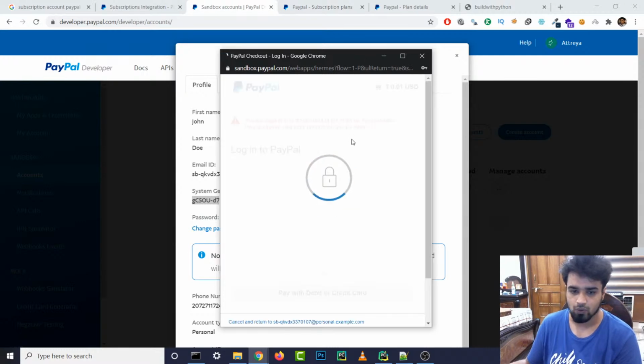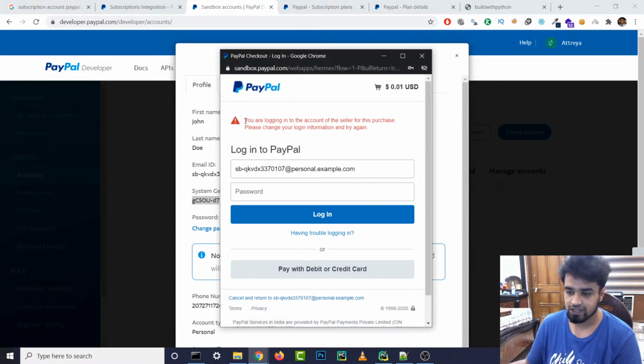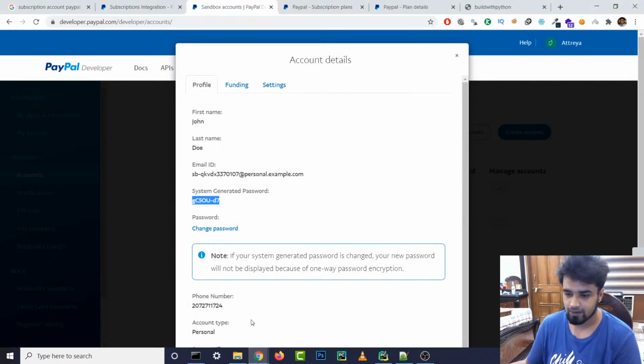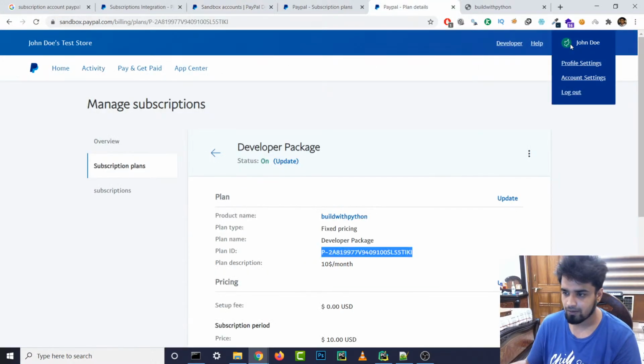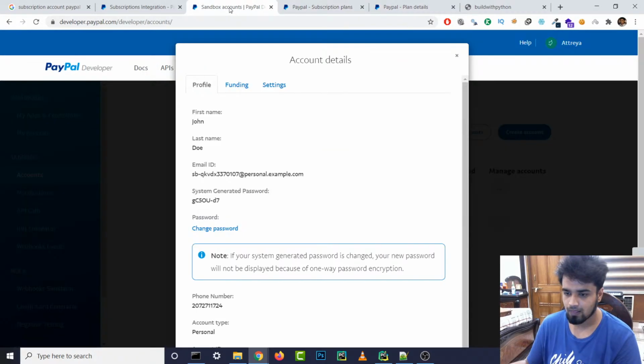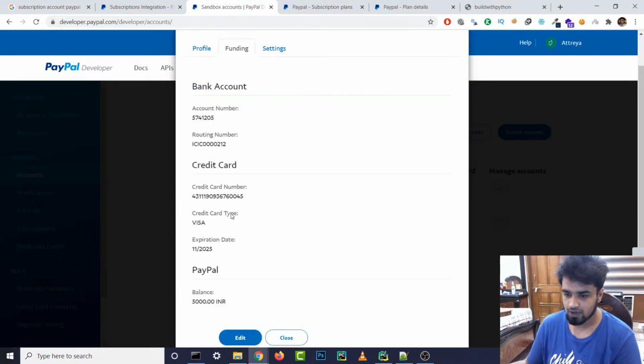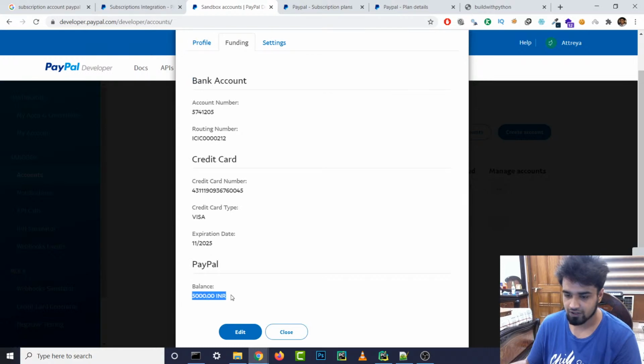Alright, securely logging you in. By using incognito window, you are currently logging into the account of the seller for this purchase. Please change your login information and try again. Really? Did I log in with this one, guys, on my PayPal? I hope not. Don't think I did. Funding, like it has all this fake stuff over here.